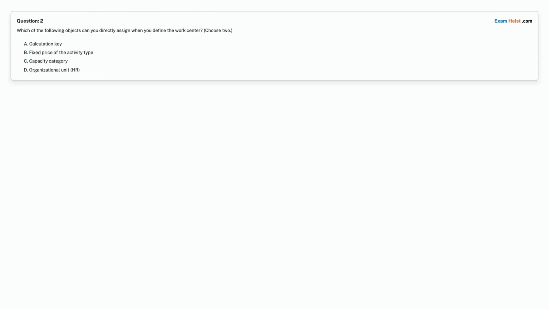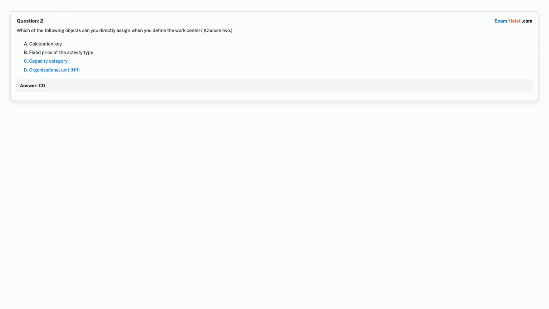Question 2. Which of the following objects can you directly assign when you define the work center? Choose 2. Option A. Calculation key. Option B. Fixed price of the activity type. Option C. Capacity category. Option D. Organizational unit, HR. Choose the correct answer.